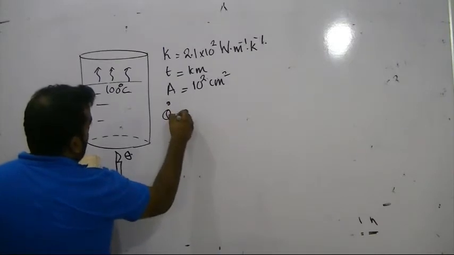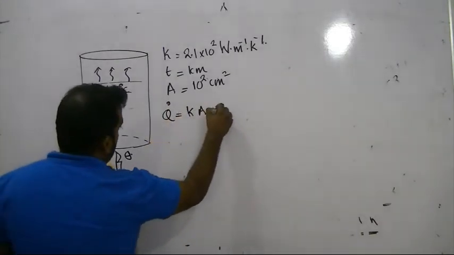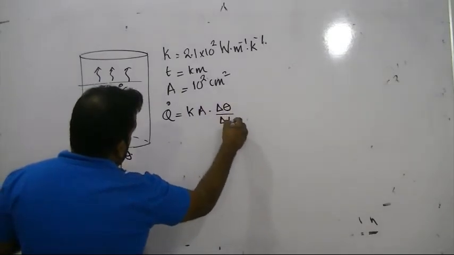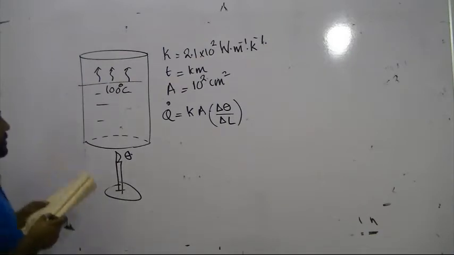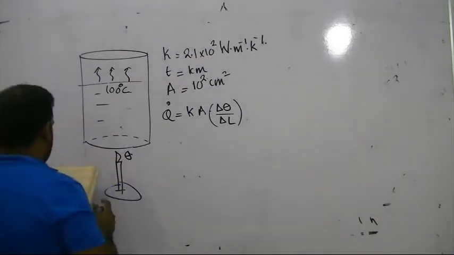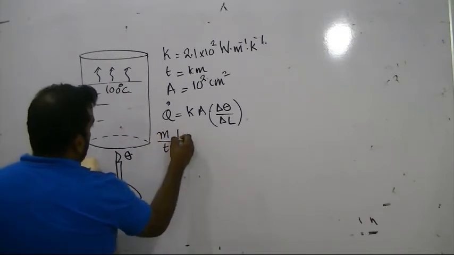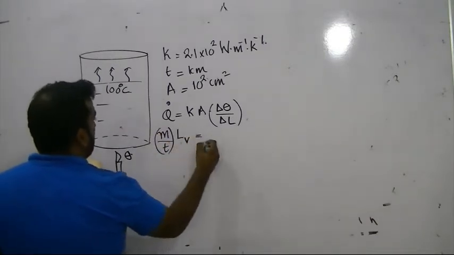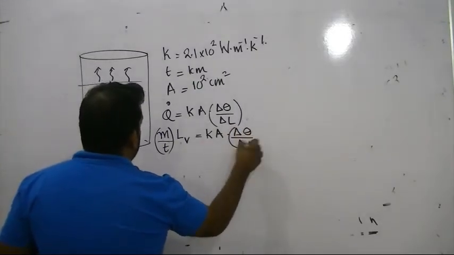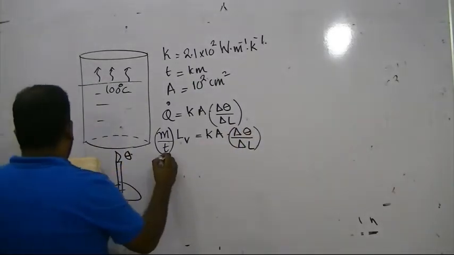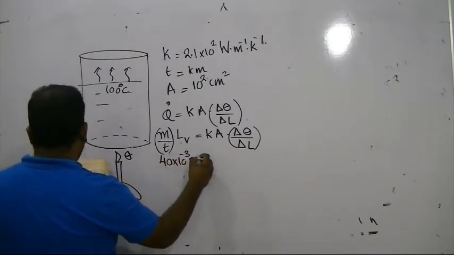So, the rate at which heat is transferred by conduction is equal to K times A delta theta over delta L. Q dot is the same as the rate at which steam is produced. Here it's given as 40 grams, convert to kilograms per second.